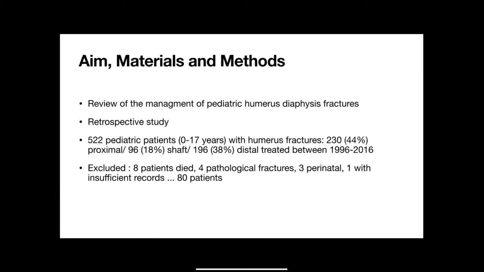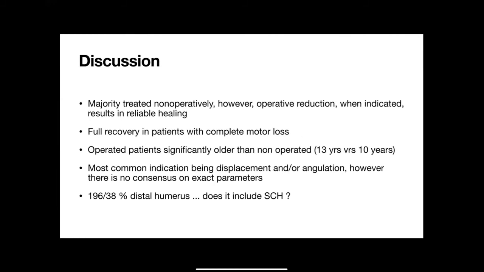So they're saying that over 20 years they found 196 distal fractures, but I wish they had mentioned whether that included supracondylar humerus fractures or not, because that brings it to about 10 supracondylar fractures a year. So I don't know if they included those kinds in this data or not. With that, the paper is open for discussion. Thank you.